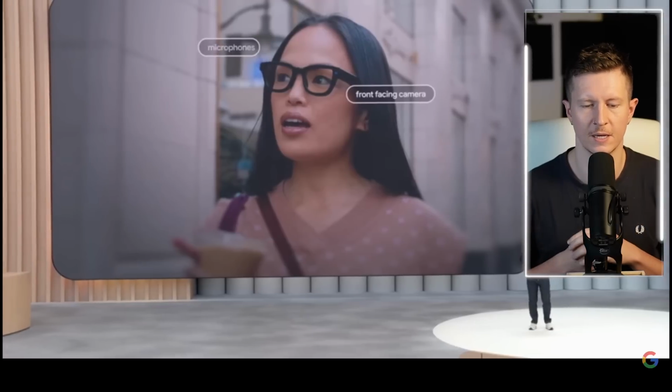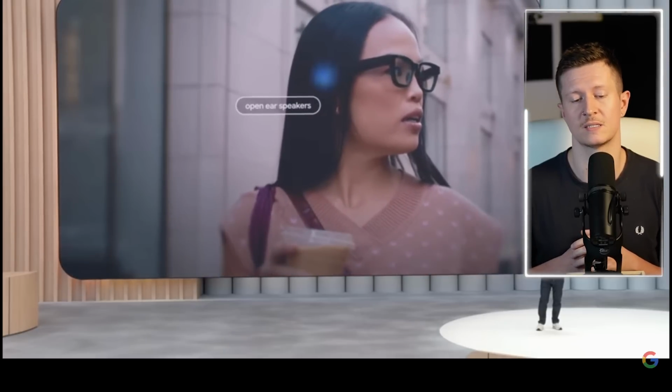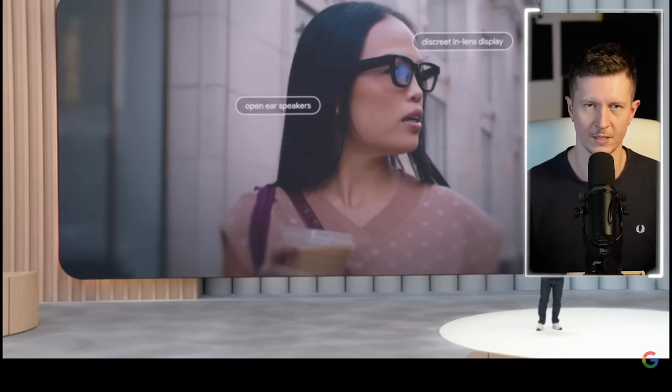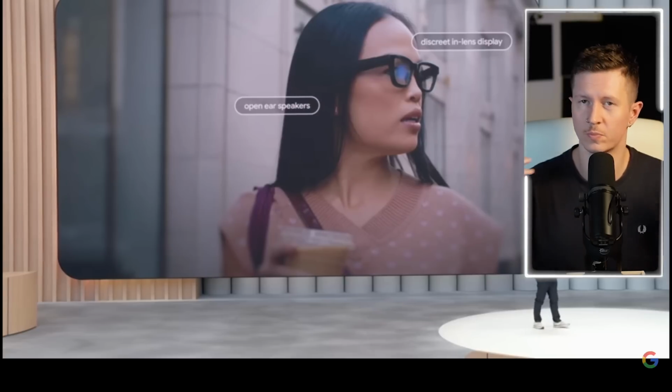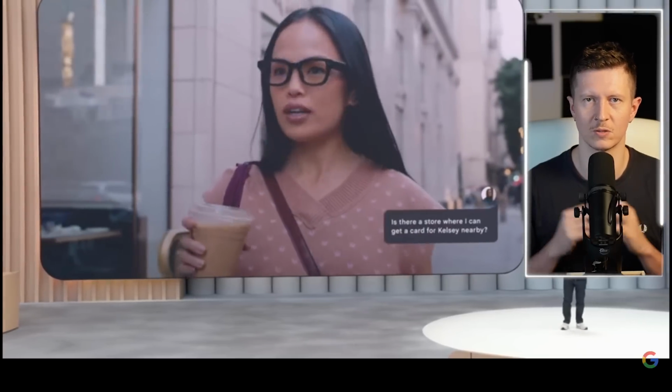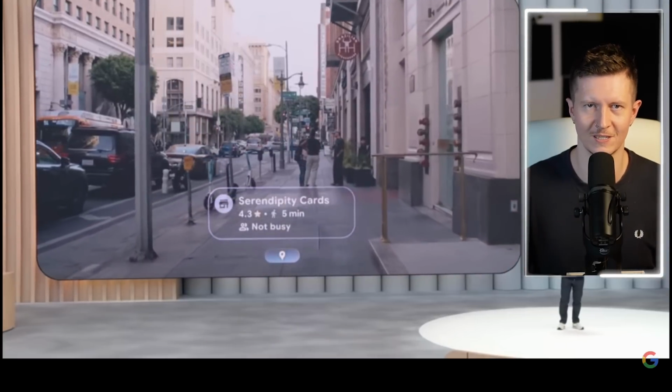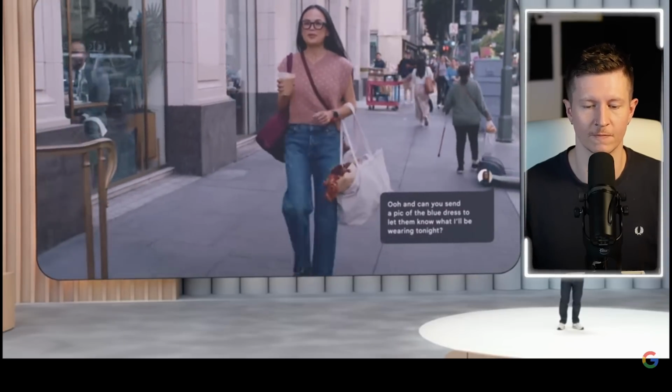Now, another interesting development is their foray into creating a new set of AI glasses. And you can see the preview here. This includes having a front-facing camera and a microphone included in the set. Now, this allows you to converse with the glasses and ask it questions which it will then communicate back to you via open ear speakers. Now, I'm a little bit skeptical on the use of open ear speakers for privacy concerns and also distracting and disturbing anybody in your vicinity. But what this allows you to do is ask questions via the AI, as well as being able to take pictures and immediately get feedback on what's going on.